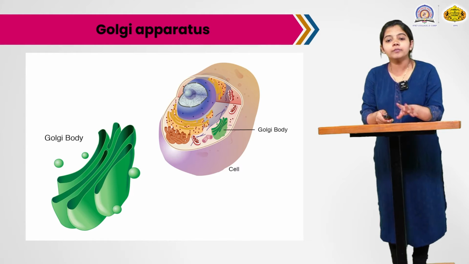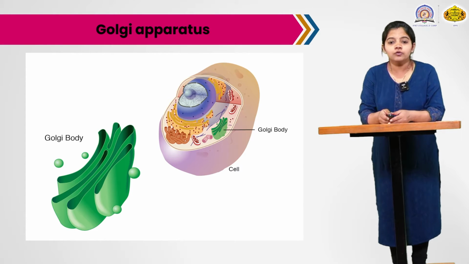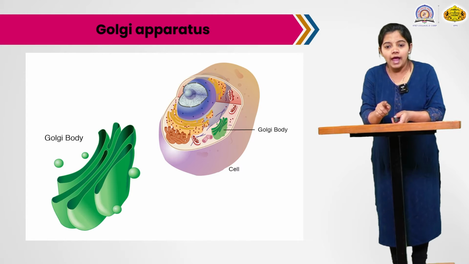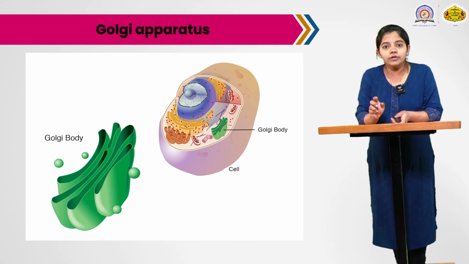So this is the main figure of Golgi apparatus, which is also called the Golgi body. It is present in both plants and animals, or in the human body. You see one of the cells in animals. The green structure is nothing but the Golgi body. This Golgi body is present in the zone of exclusion.